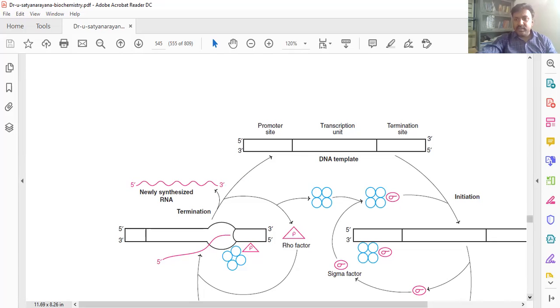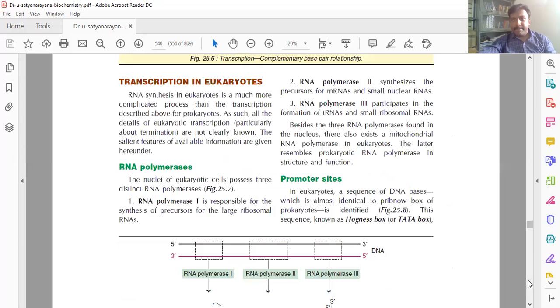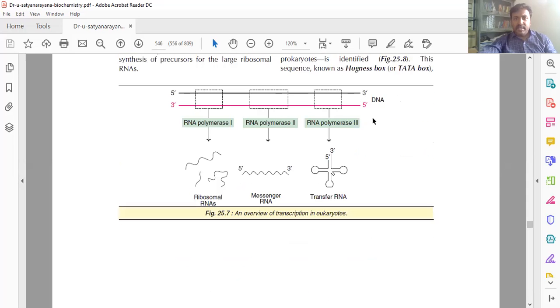If you want to take a screenshot, no problem. Depending upon this, we have to write the transcription. Next, this diagram is important for transcription in eukaryotes. That is prokaryote, and this is eukaryote.